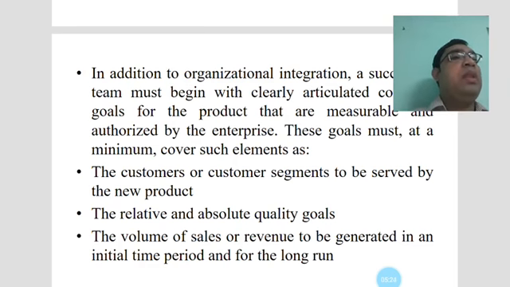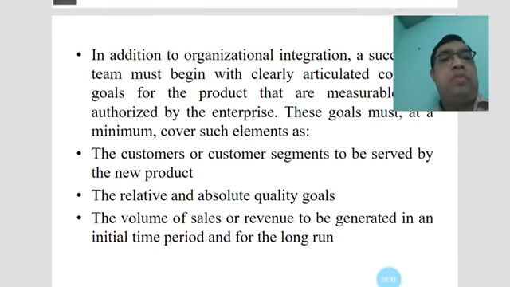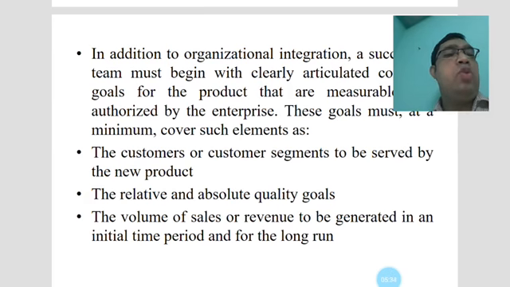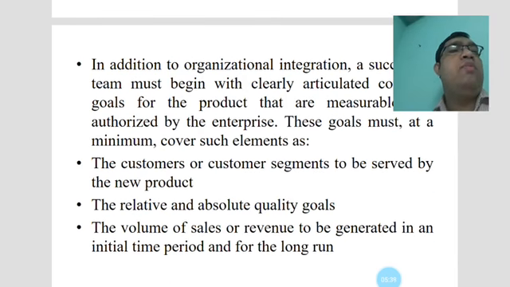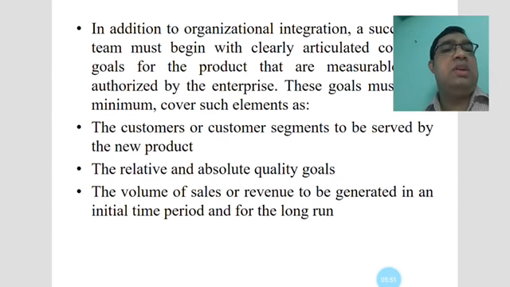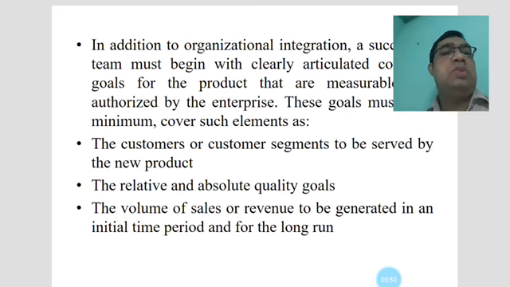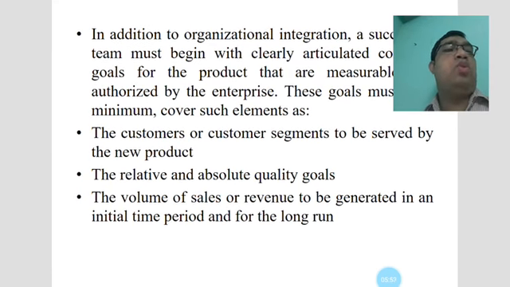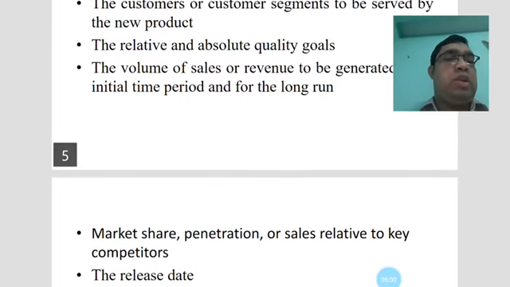And basically for each and every product you have to concentrate on the long time duration and also the long run. And for this, the volume of sales or the revenue to be generated in an initial time period and for the long term we have to concentrate. And for a few types of product you can see the initial phase has the highest cost, and the benefit will take a long time, and this is the difficulty. And also for a few products, the customer segment served and the customer satisfaction also will be concentrated.